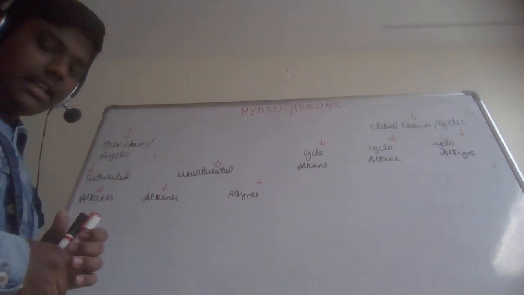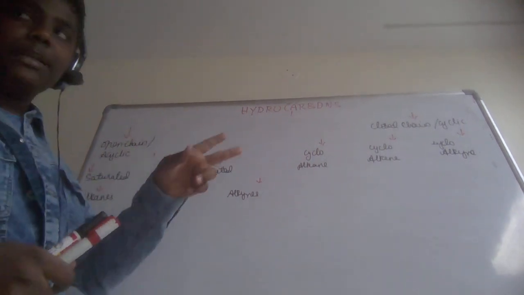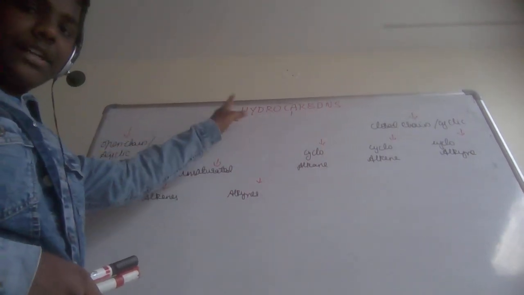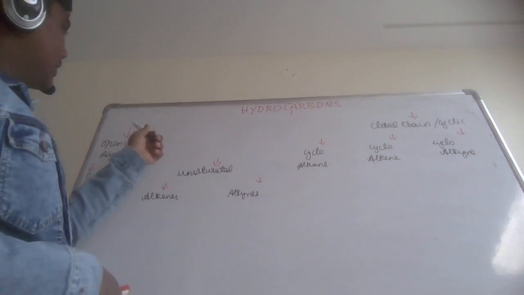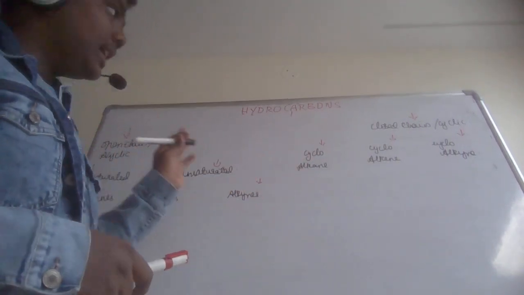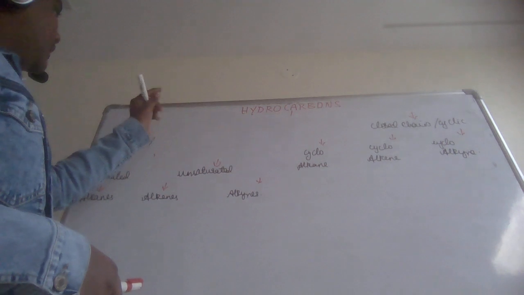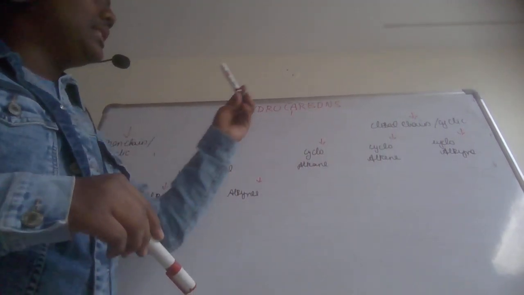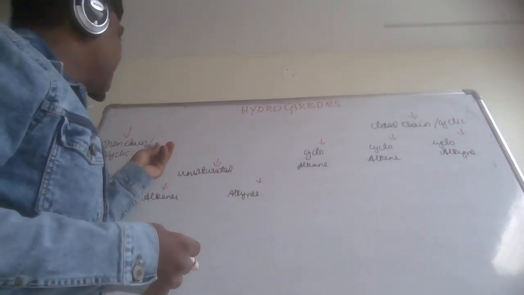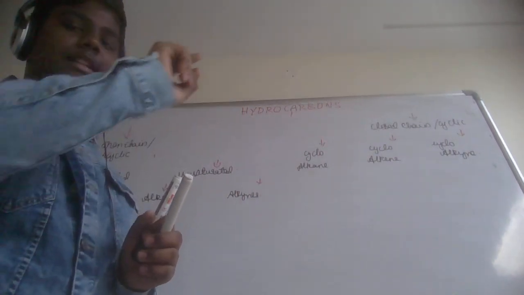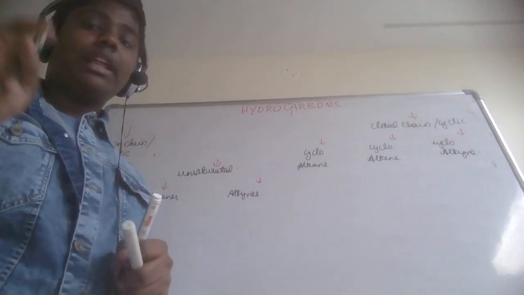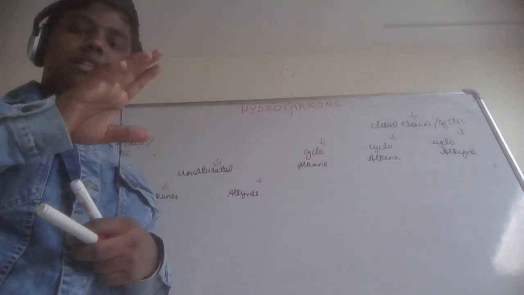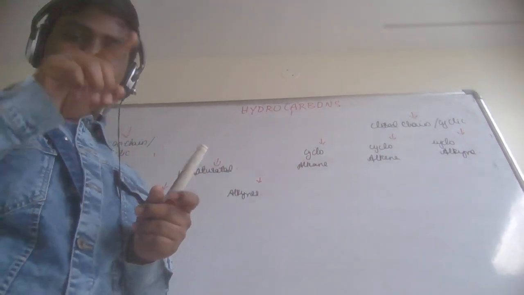Now as you can see, here I have represented the types of hydrocarbons. Basically, hydrocarbons are divided into two: open chain and closed chain. That means the carbons and hydrogens in the compound are arranged in an acyclic manner or in a cyclic manner. Acyclic means it is not in a cycle format; it's like a straight chain-like structure. Here it's closed, meaning it has a closing and is in the shape of a cycle.